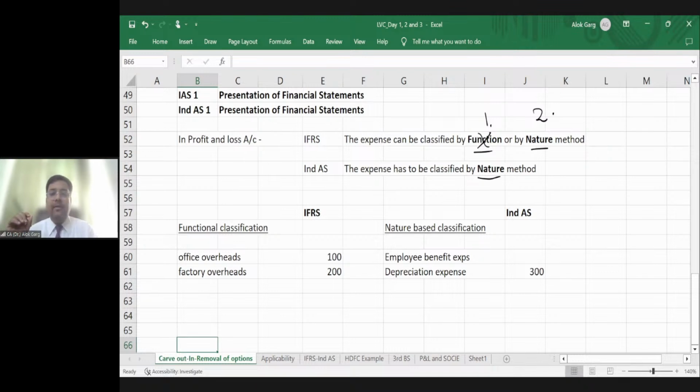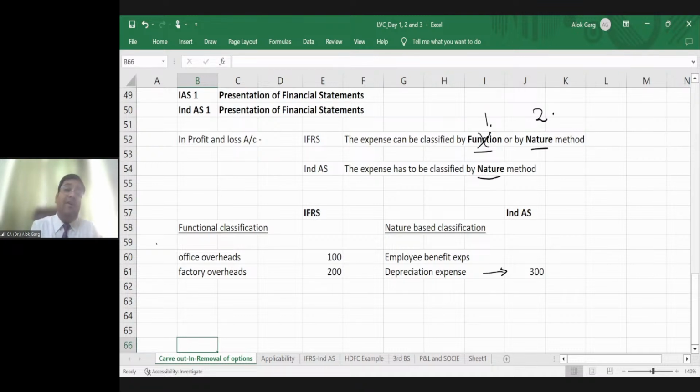Going by the nature-based classification of expenses, it doesn't matter whether it is depreciation on factory building, office building or vehicle. The nature of the expense is depreciation, so the entire 300 lakhs has to be shown as depreciation expense in the P&L.